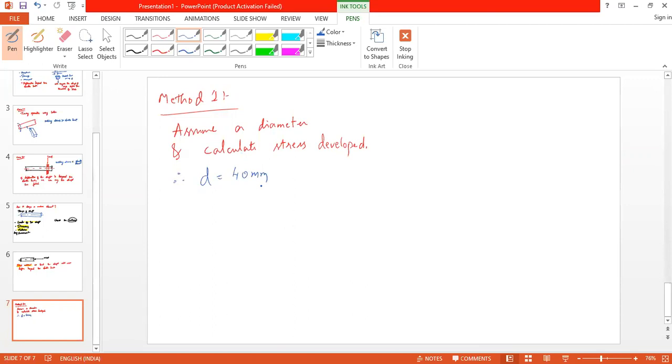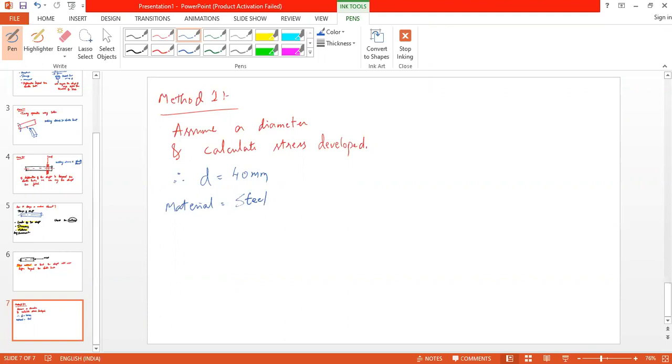Okay, then how to find out the stress? So we also need to consider the material used. Okay, material. What is the material? Steel.